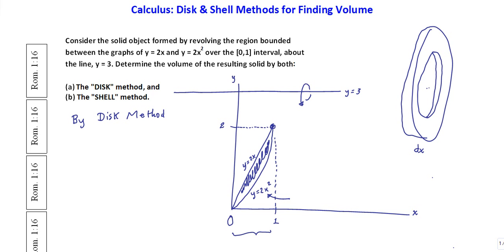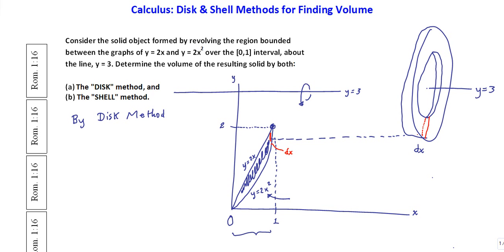Here is that line that we're spinning this about, y equals 3. And if I extend the bottom of this disk out here, where it intersects the bottom graph, I have this little differential piece that has a width on the bottom of dx, okay? Actually, on the inside, it's going to be like this, okay?